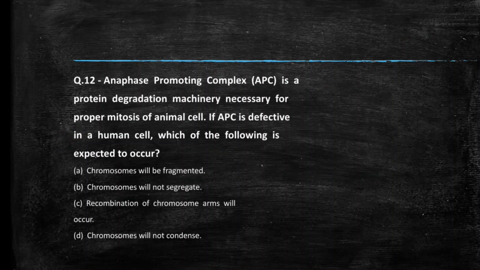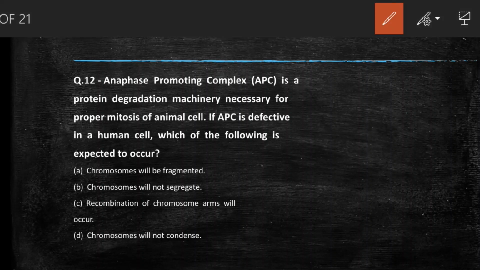Next question we have, anaphase promoting complex APC is a protein degradation machinery necessary for proper mitosis of the animal cell. If APC is defective in a human cell, which of the following is expected to occur? Chromosomes will be fragmented, chromosomes will not segregate, recombination of chromosome arms will occur, or chromosomes will not condense. Students, comment your answer.